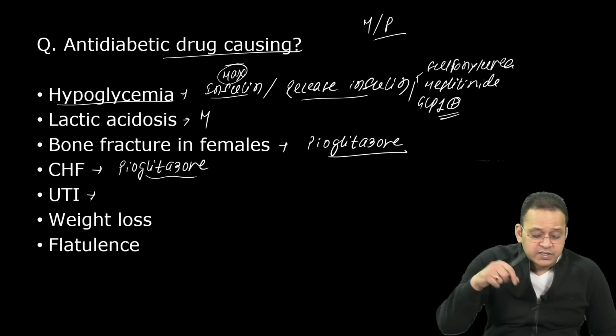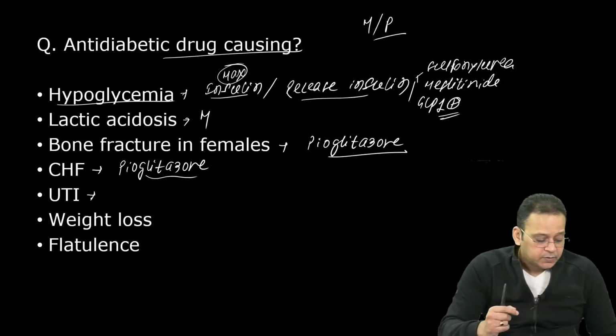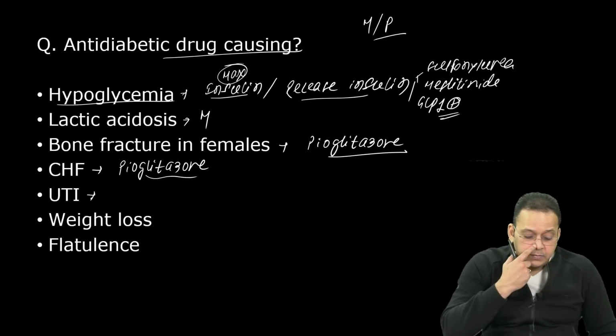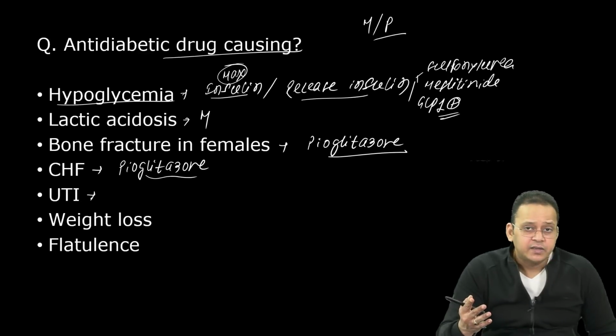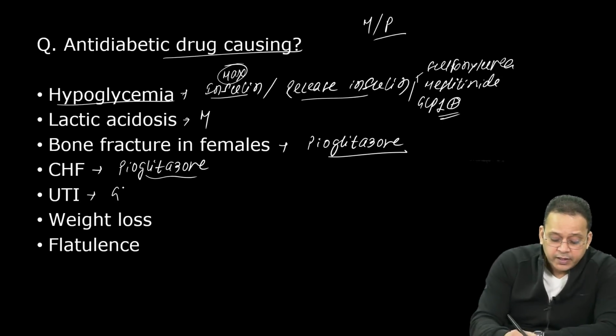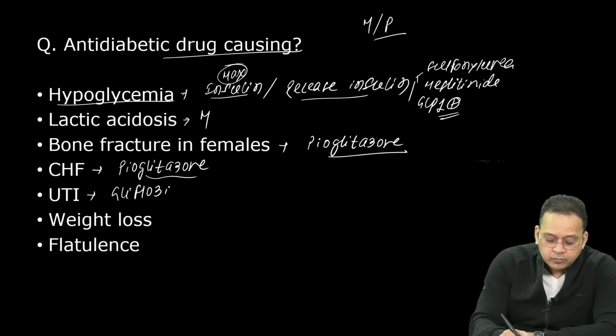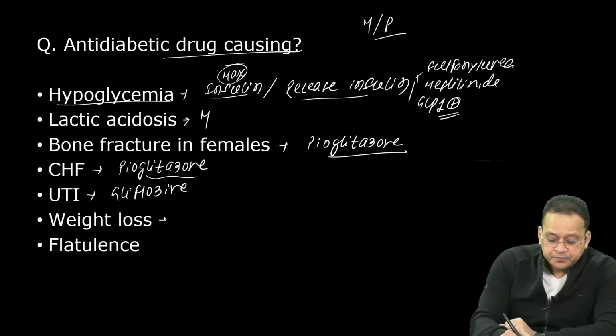All right, come on. This one is an easy one. Anti-diabetic drug causing UTI. Right? UTI. Come on, जल्दी कमेंट करो यार. आसान है, ये पूछा गया है, कई बार पूछा गया है. Gliflozin, UTI. Gliflozin.